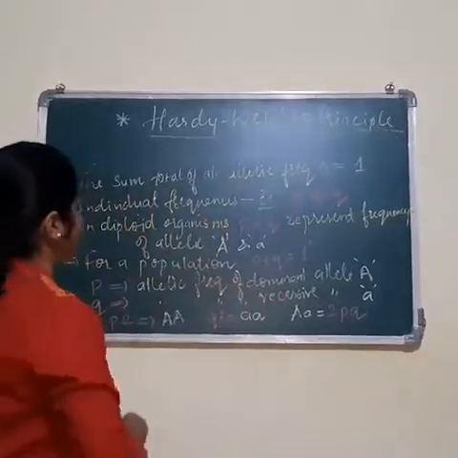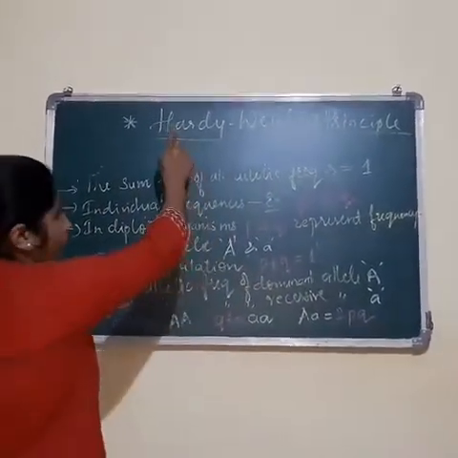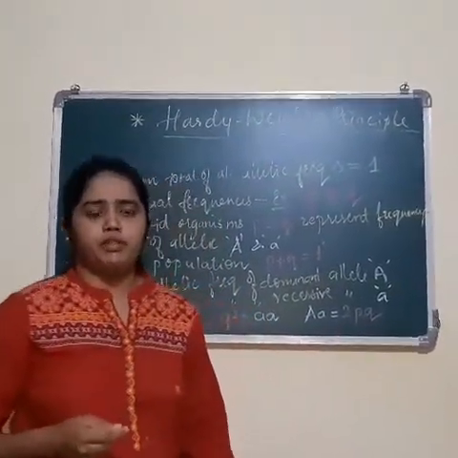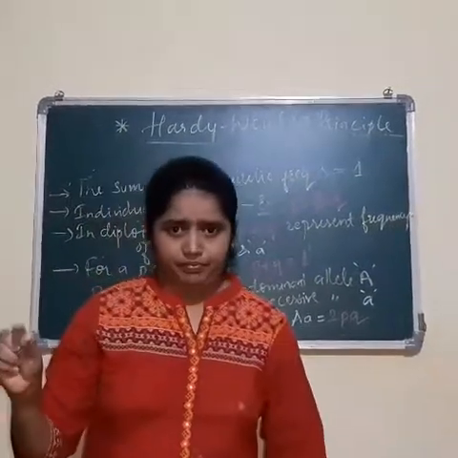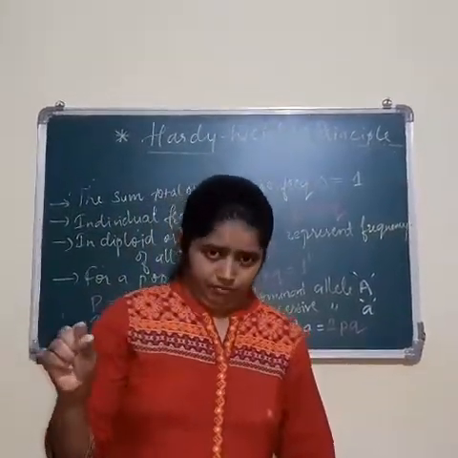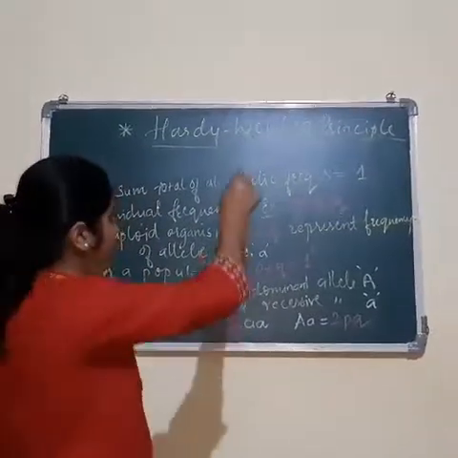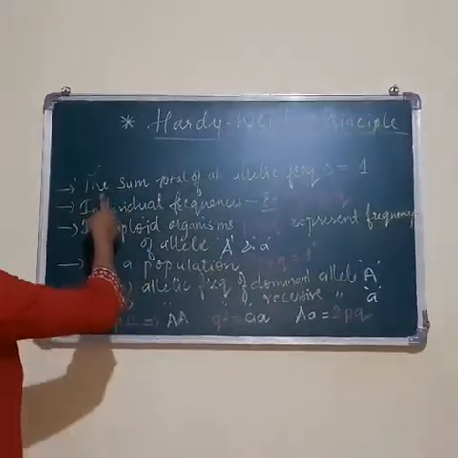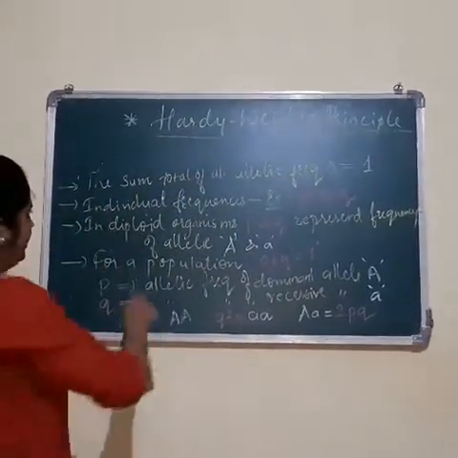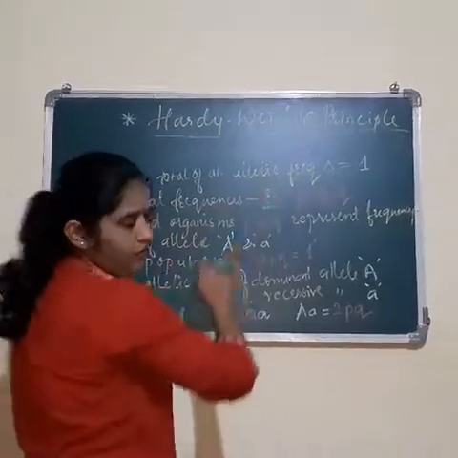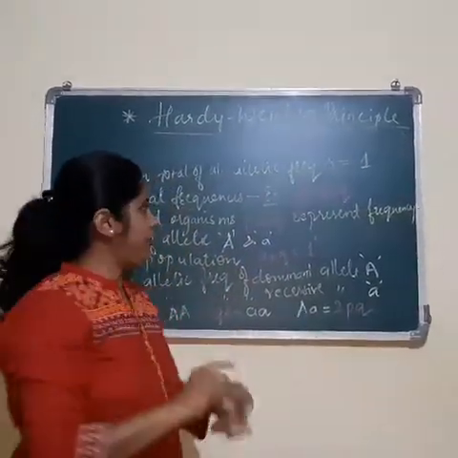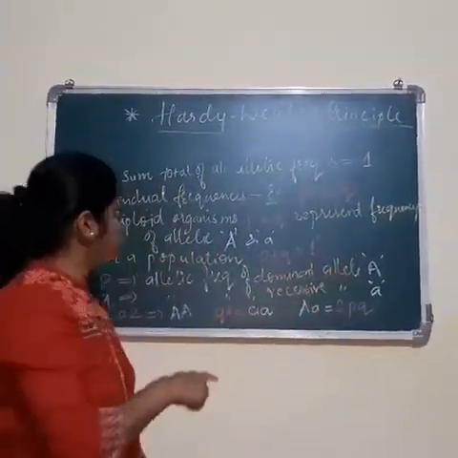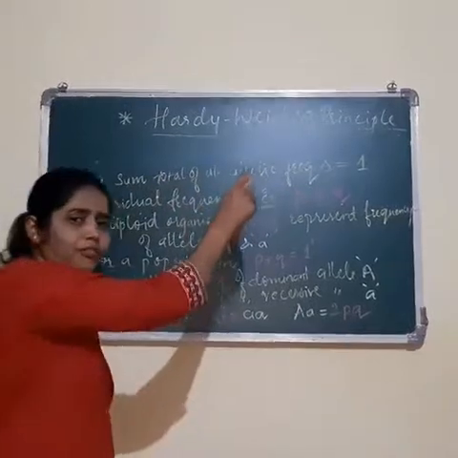Okay, now coming to explaining the gene frequency with respect to Hardy-Weinberg principle. Your Hardy-Weinberg principle tells you regarding the gene frequency by giving an algebraic equation to tell you regarding the gene frequency in a population. Here we will see it. According to Hardy-Weinberg principle, the sum total of all the allelic frequencies in a population is always equal to 1.